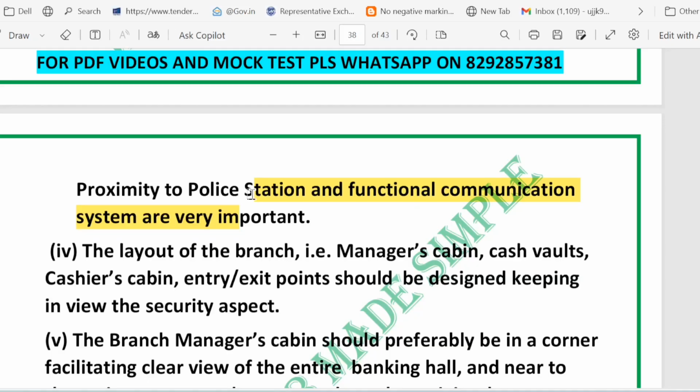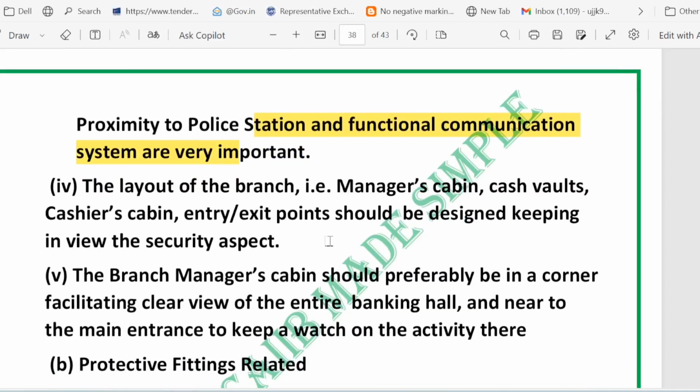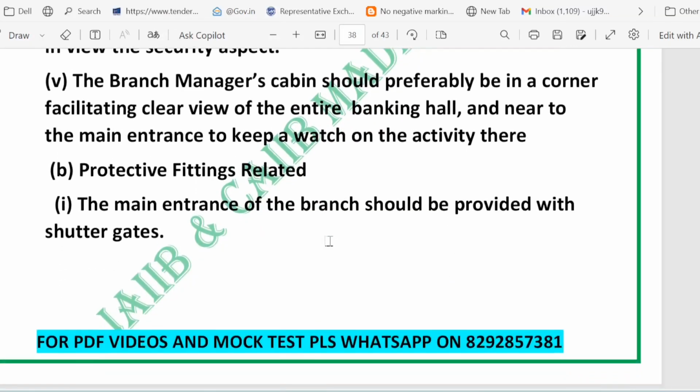So what I have told you: deliver the duplicate key box with a signed letter from all the key holders. Skimming means stealing the card data plus the PIN. How to avoid it? Shield the PIN, check for tampering, check for any report. The bank must consult police, pick a safe location, and keep good communication. The layout must include CCTV, good lighting, clear sight lines, and a secure ATM enclosure. Watch and prevent ATM skimming. Pick a safe branch site and consult police. Simple steps that protect everyone.